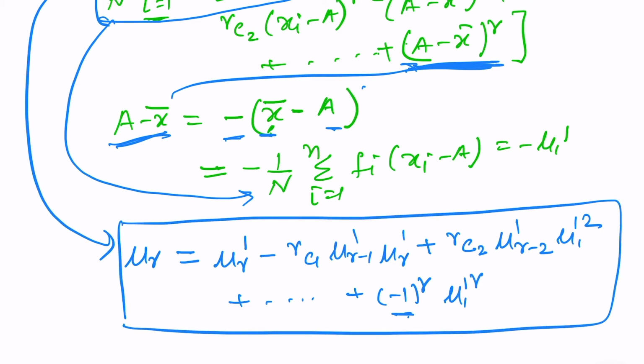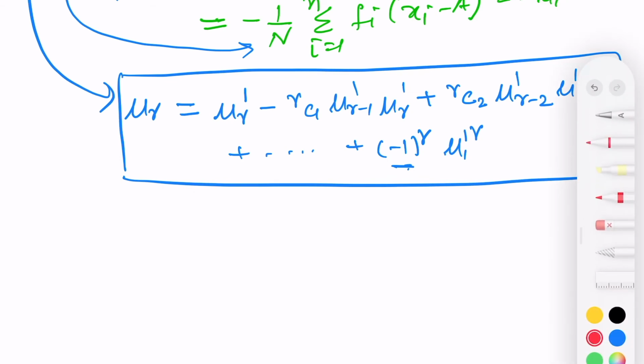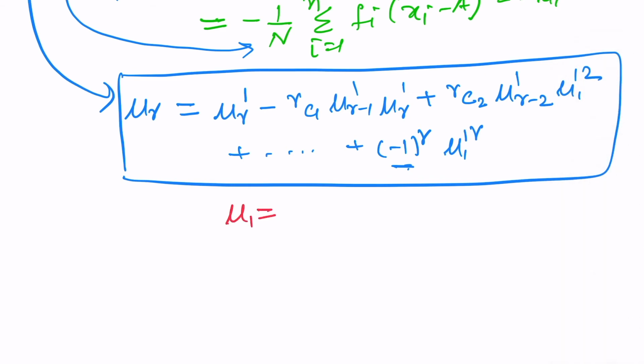Now you can use this relation to find that mu1 is equal to 0. So let us write mu1 is equal to 0. For mu2, we have to write r is equal to 2. Take r is equal to 2. So this is mu2 dash minus 2c1, so this is mu1 dash square.